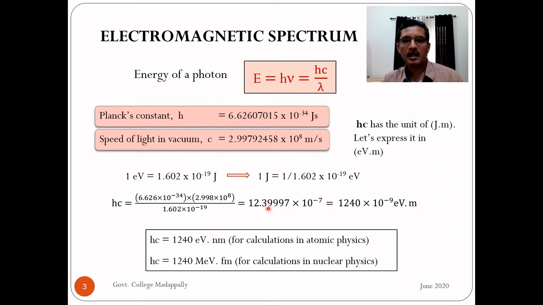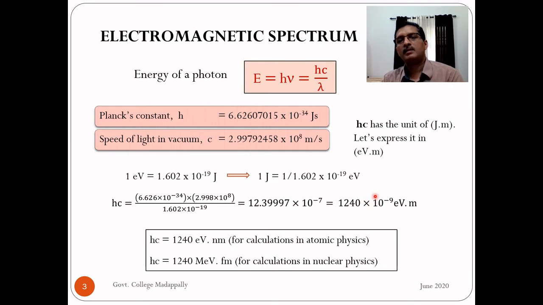Let us rewrite this. I am taking 2 decimal points to the right side, then you will have an additional 10 raised to minus 2, so this will become 10 raised to minus 9. This is for convenience of writing. So what do you have? 1239.997, right? This 0.997 is approximately 1, or I can take this 0.997 as 1 and add this 1 to 1239, so it will become 1240. So 1240 into 10 raised to minus 9 electron volt meter. This is for convenience of remembering.